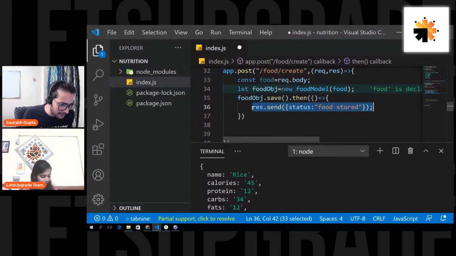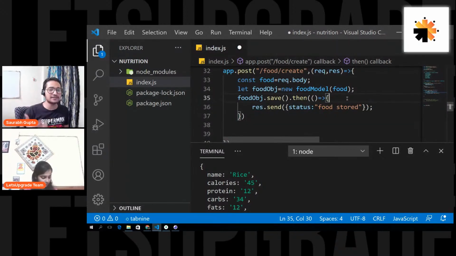Will the express middleware make readable code for computer? For us, because we want to read it, right? So it basically converts into an object, proper readable object. So it's for us also and for the model also, so that it can store the data internally. So Aruna, it's for both of us. For us, so that we can read it, and for the model object, so that it can read it easily. Because model object requires a proper object, not a string, not an unreadable string. It requires a proper data, proper object in a proper format, right? So it's for us also and also for the model. Save it now and let's see if our data is getting stored.